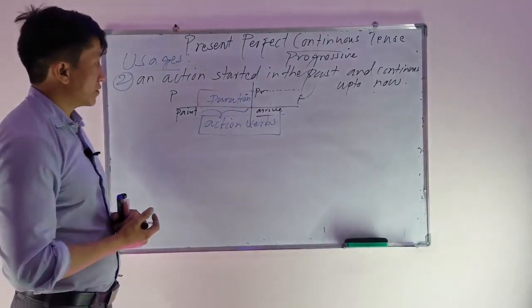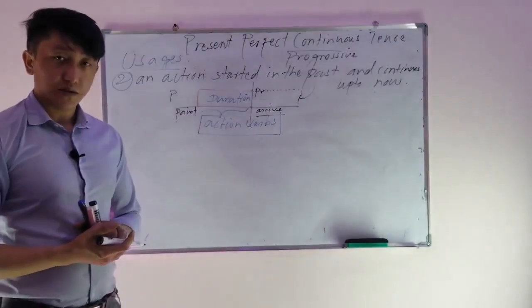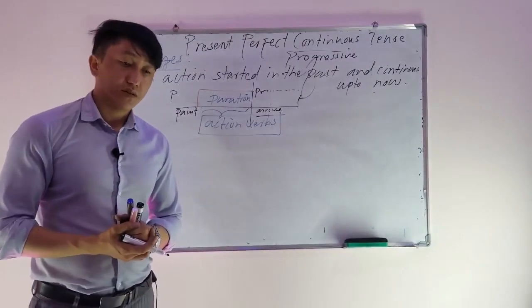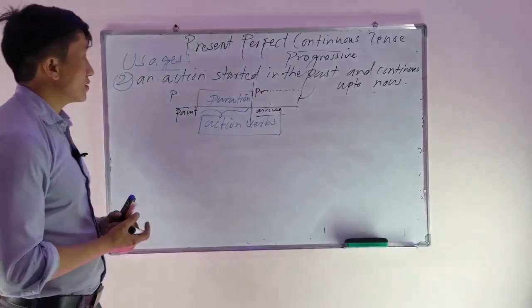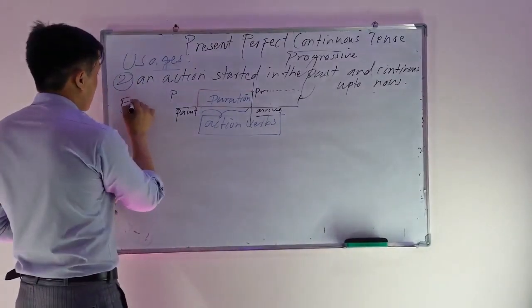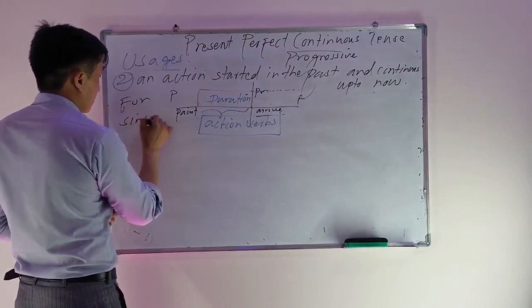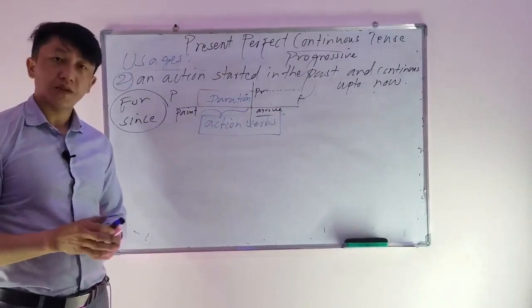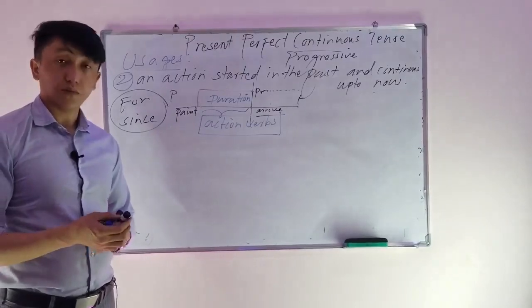So here we have to use this one. For the duration of non-action verbs, we use present perfect, but for the duration of action verbs, we must use present perfect continuous tense. And here again we use for. We can use both for and since here. For is used for a period of time, since is used for a starting point.